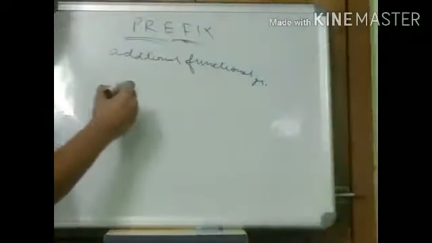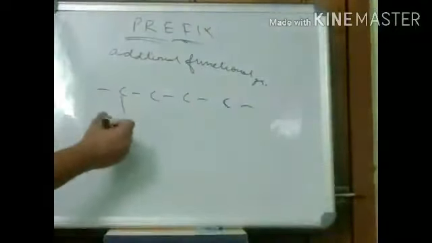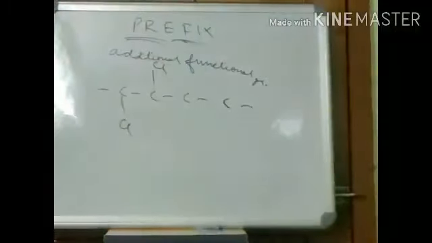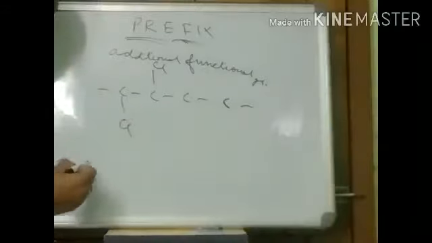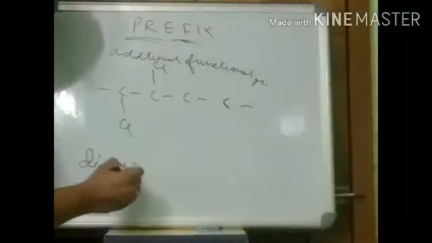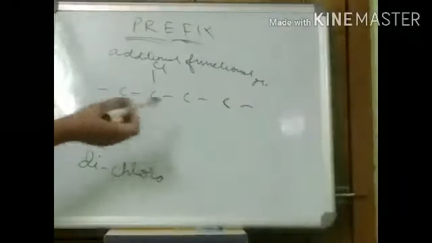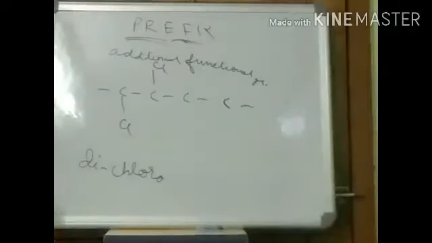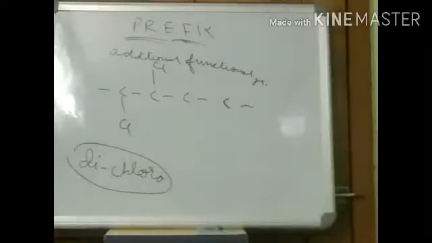Like for example, we have a carbon chain, and here we have one chlorine, here we have one chlorine. So in the beginning, we will get the prefix dichloro. Since these are present at two different carbon atoms, we will have numbering out here, which I will discuss later. But the prefix will be here dichloro.